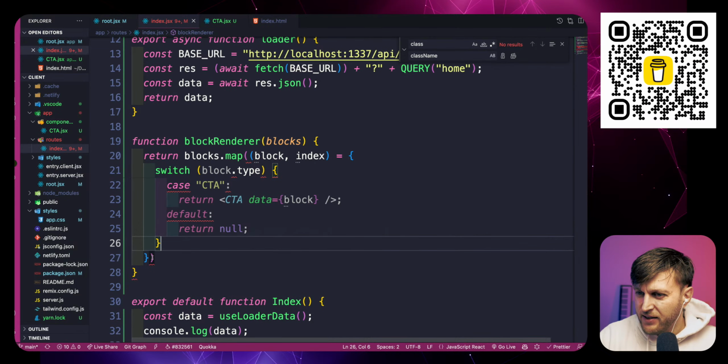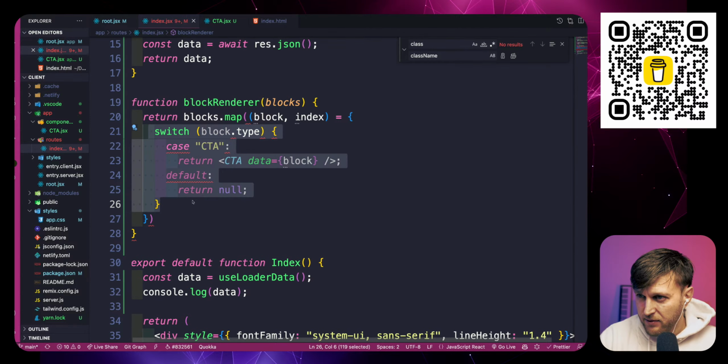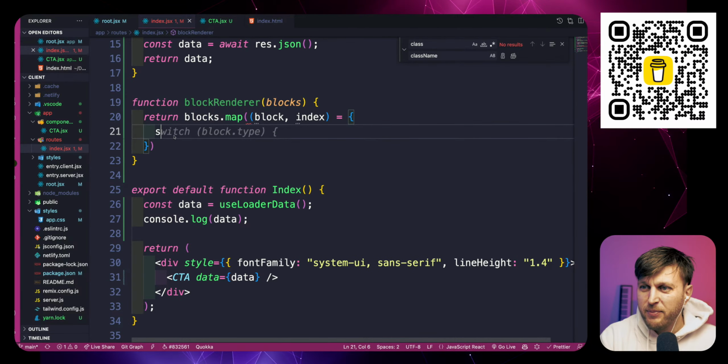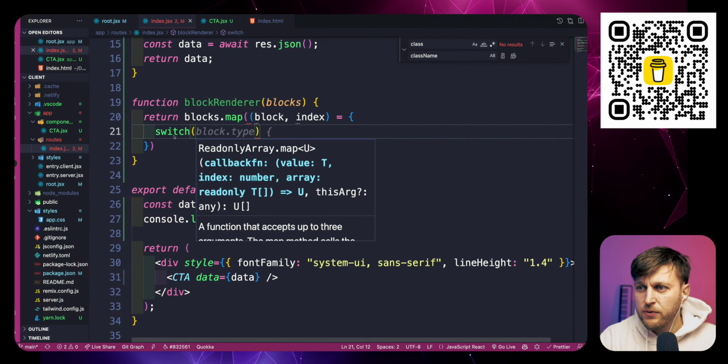Am I missing something somewhere? Semicolon. Oh God. Okay, let's try this again. So no, I want to type it myself. Switch. And inside the switch, we're going to get our block.